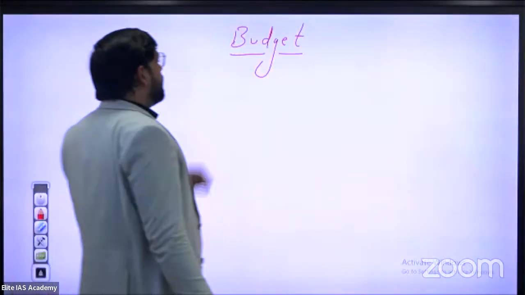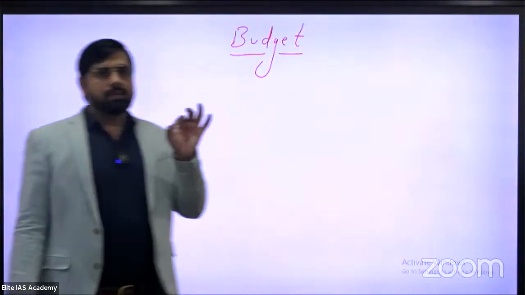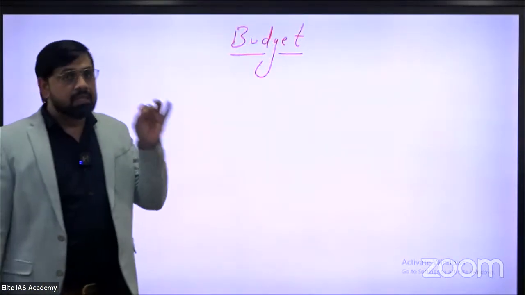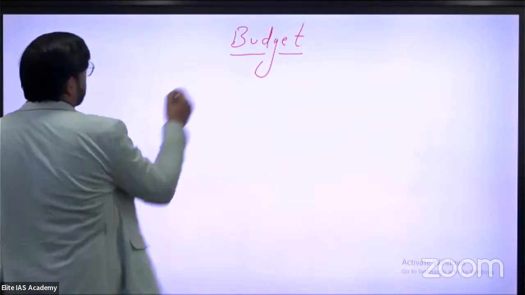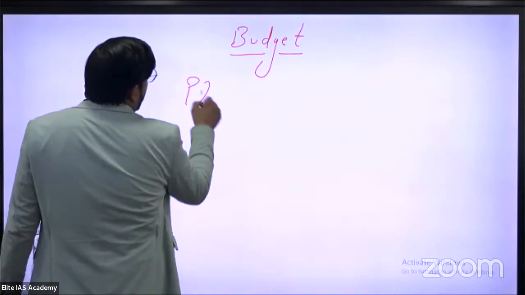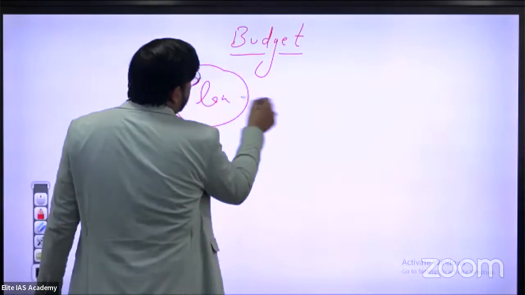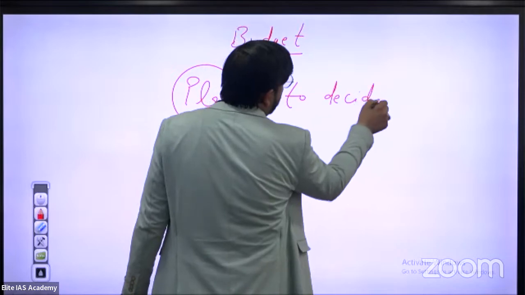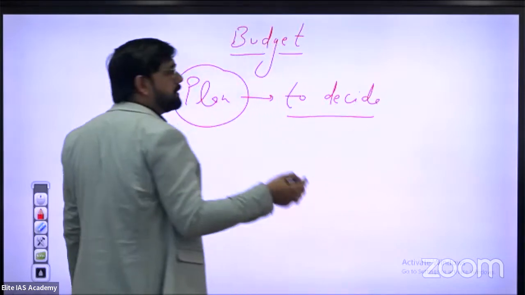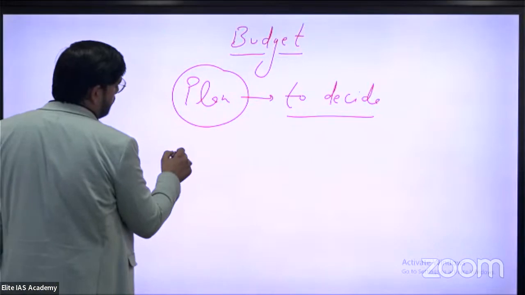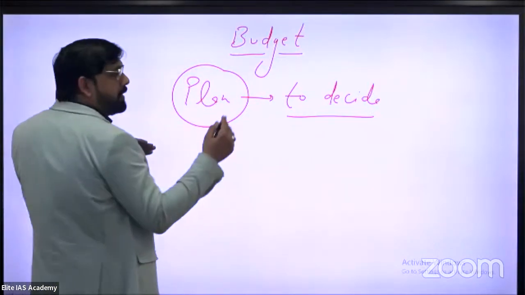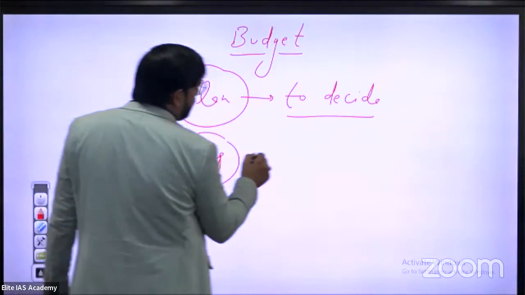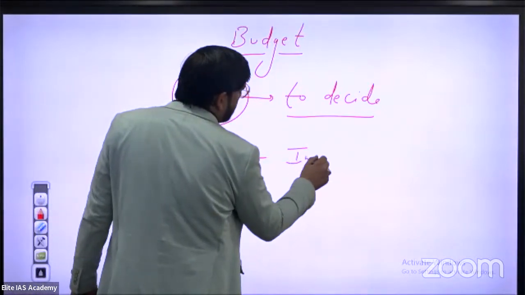Okay. First of all, we learn the real meaning of budget. The real meaning of budget is when we plan things which help to decide, for any person or you, the balance between expenditure and income.